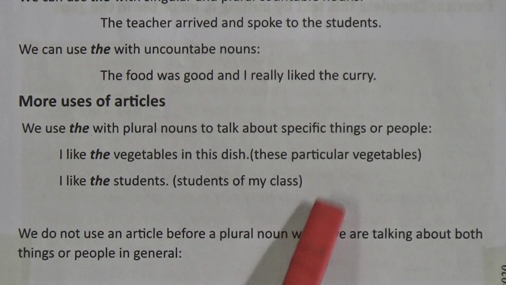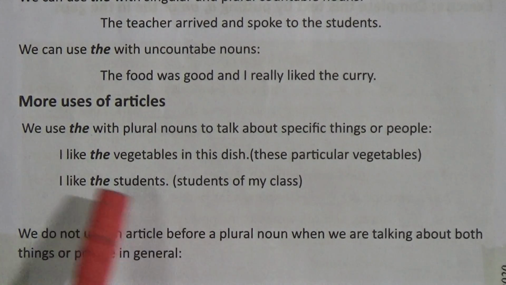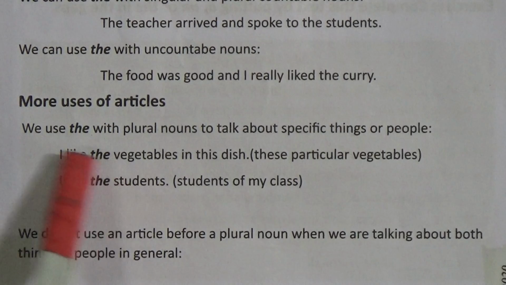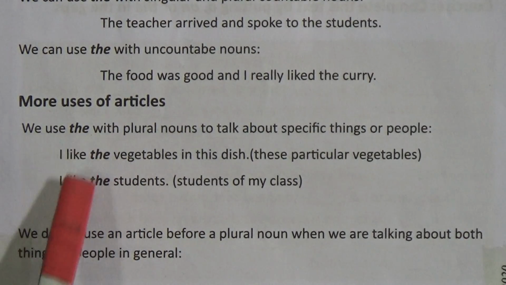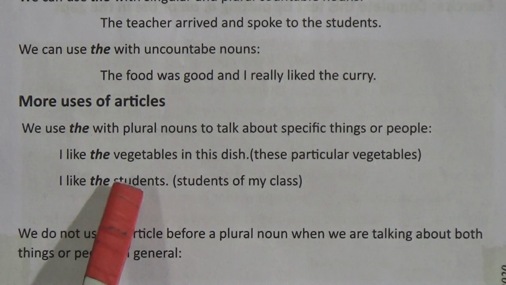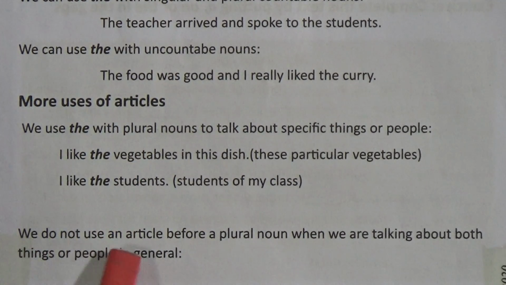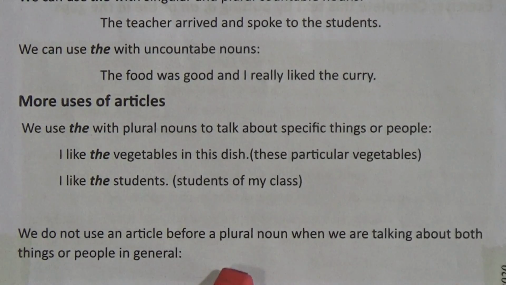Here it means the students of my class. So these specific things are being talked about. So the article the is used with these plural nouns. We do not use an article before a plural noun when we are talking about things or people in general.